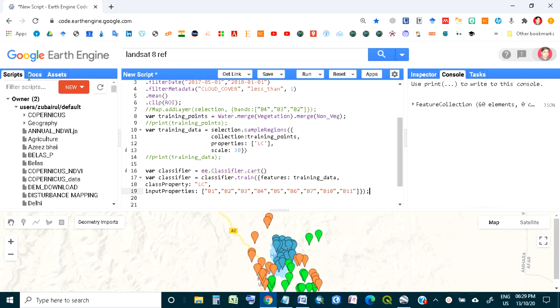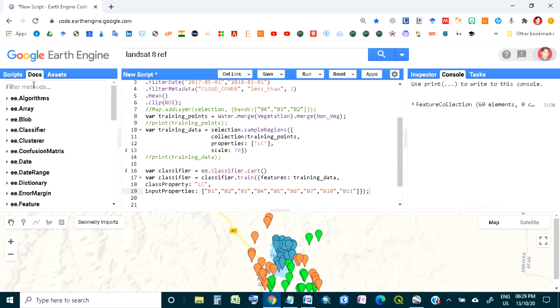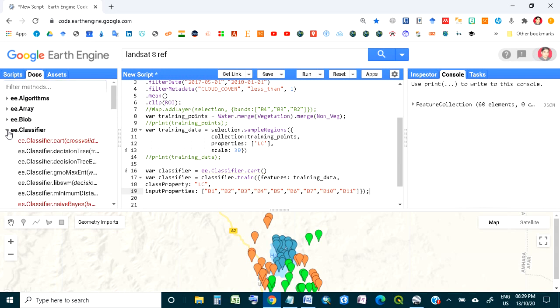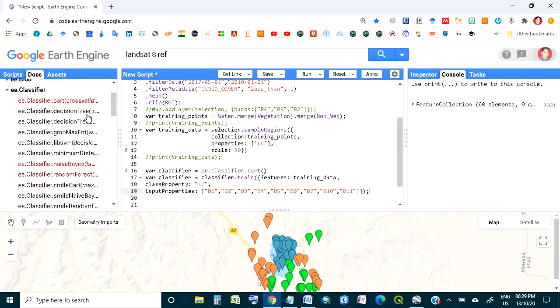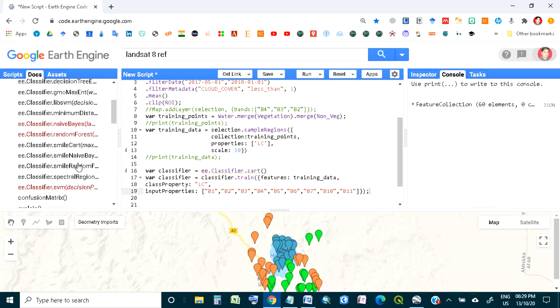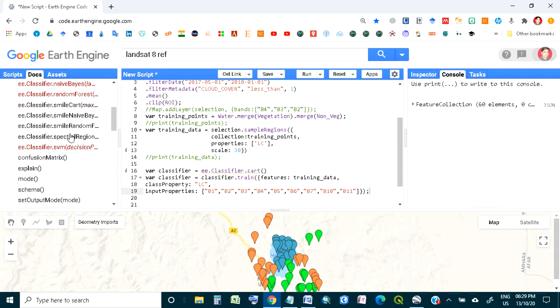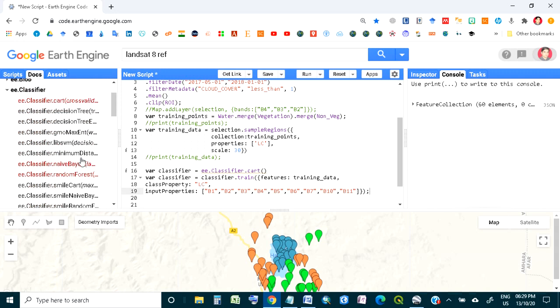By the way, you can see the different types of classifier by going to the documents. And this is classifier cart, which I'm using. There are some other classifiers: decision tree, minimum distance, smile cart. There are different types of classifiers, and all of them have different algorithms. Here I'm using this one. It is widely used, classifier.cart. So we'll proceed to the next step now.